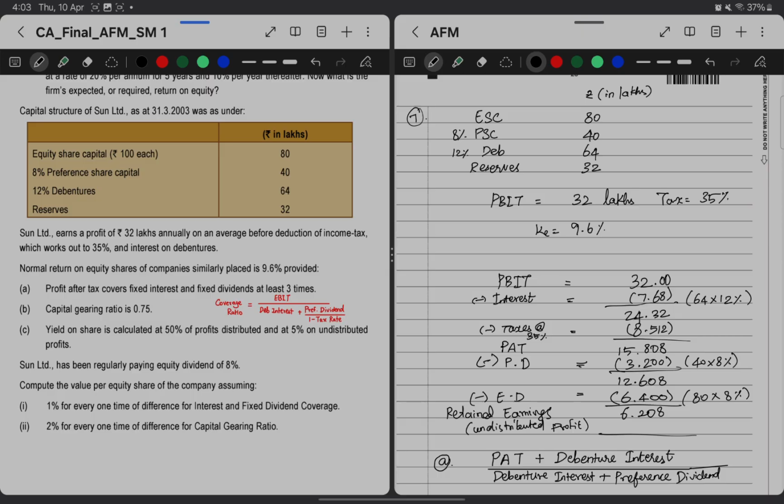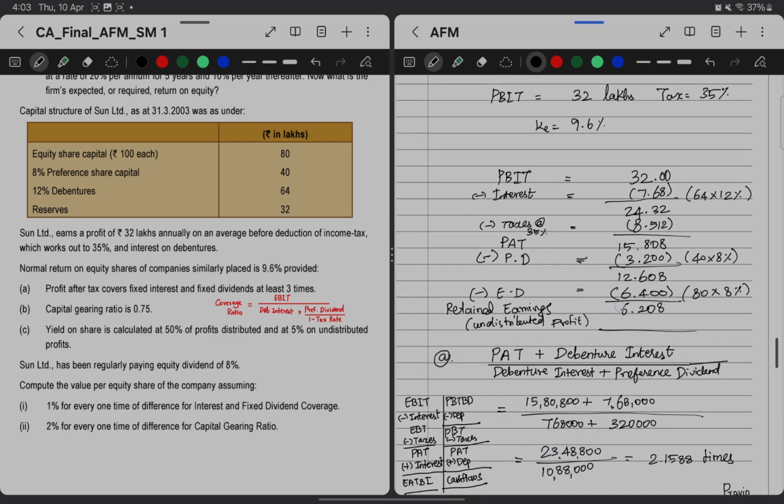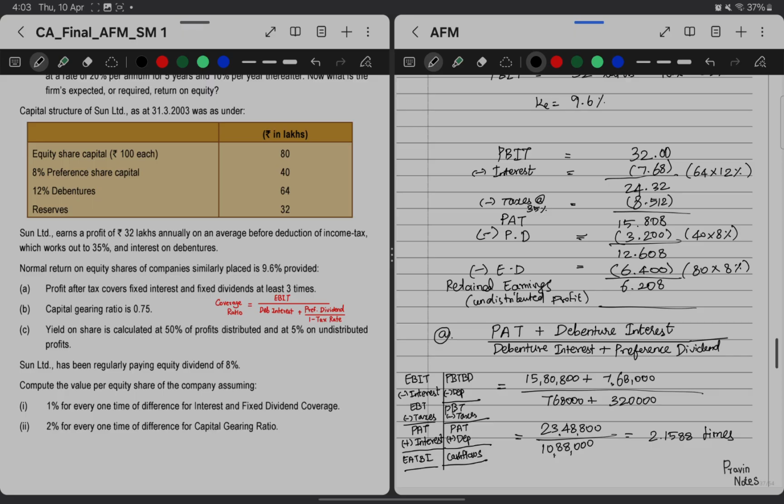Now going here, the first requirement, which is profit after tax and fixed interest coverage with the fixed dividends, we need to find out the profit after tax. So they have given Sun Limited earns a profit of 32 lakhs, which will be profit before interest and taxes, which we have mentioned here, and then the interest is on 12 percent debentures. So 64 lakhs into 12 percent, we are getting 7.68 lakhs.